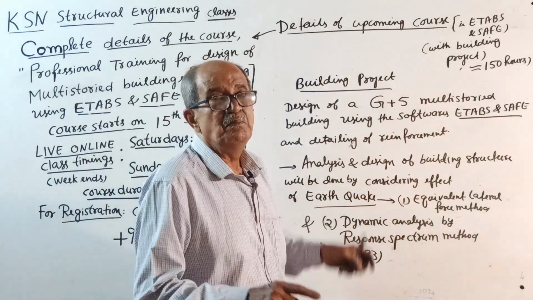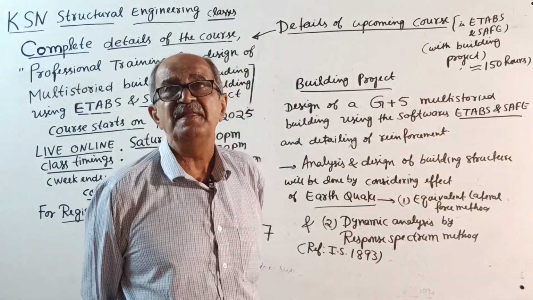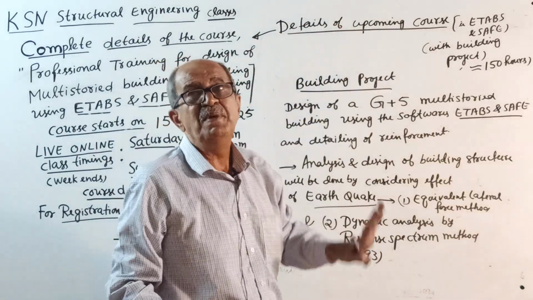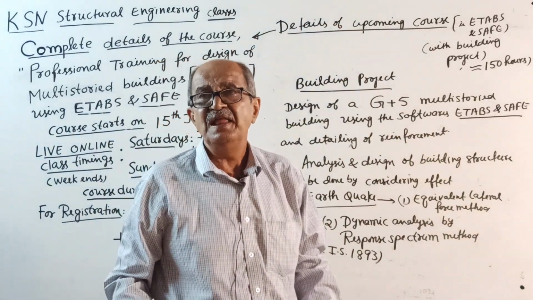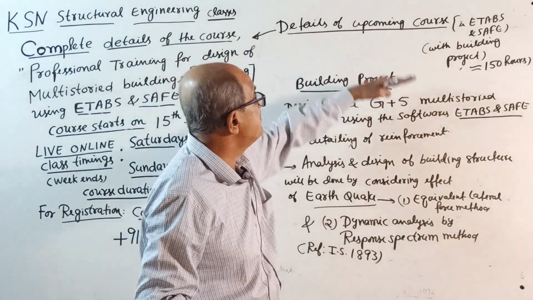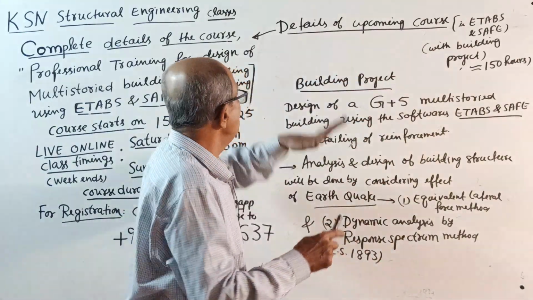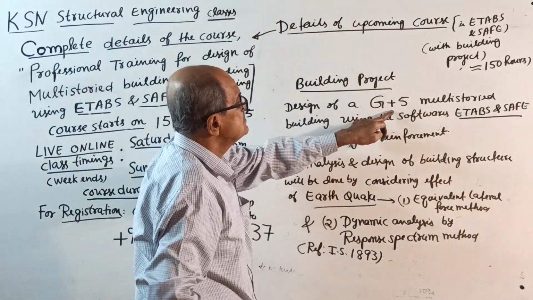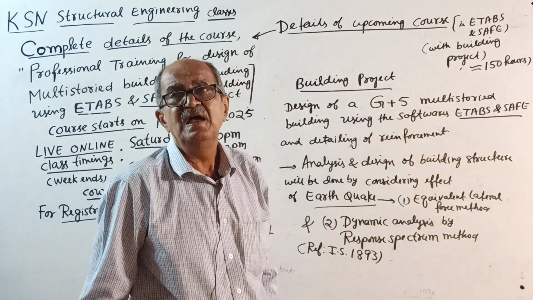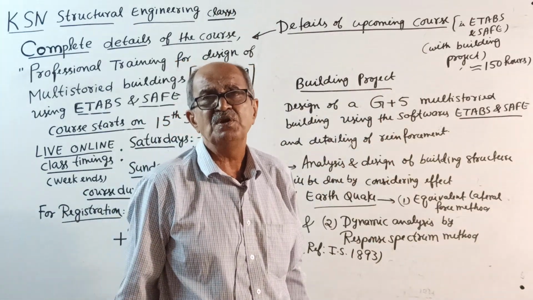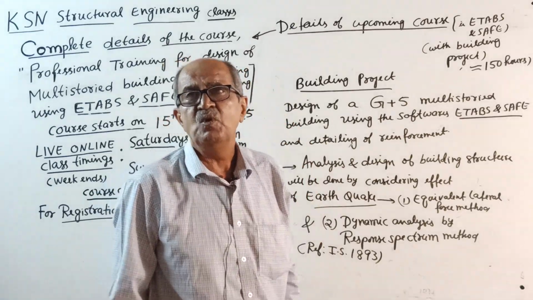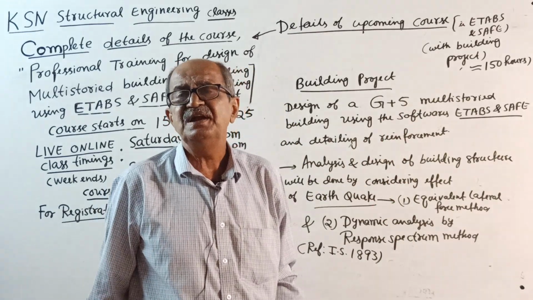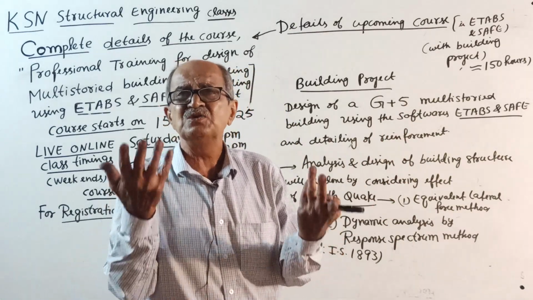Now, the main purpose why people attend this course is finally designing and detailing a building. Therefore, the closing and most important part is the building project. Design of ground plus 5, because there is a limitation. I can't take ground plus 15, ground plus 20. Too much work is involved. Once you learn ground plus 5, once you master it, you can go to ground plus 50 also then.